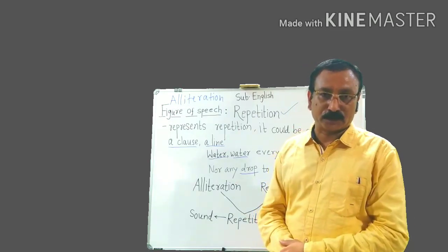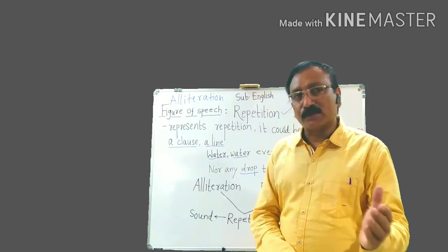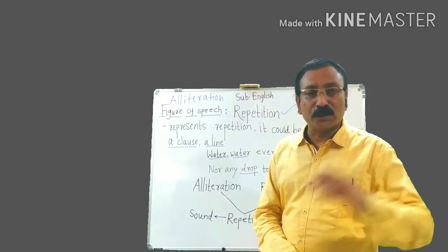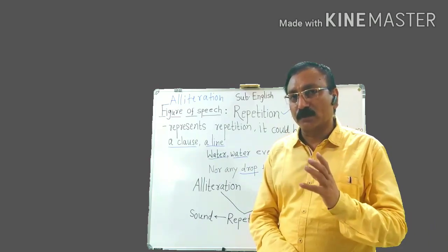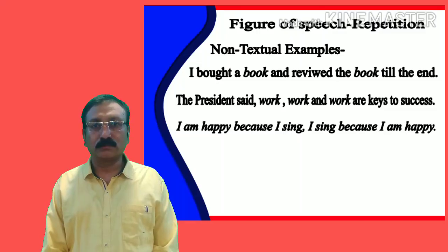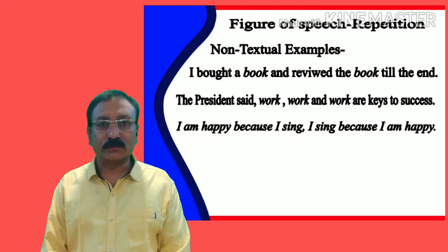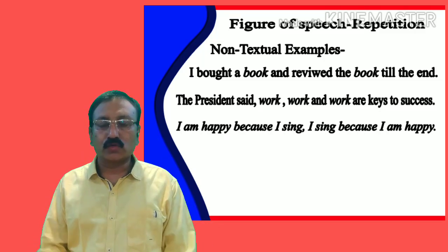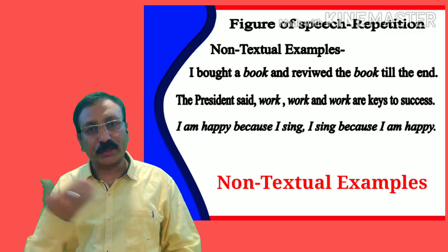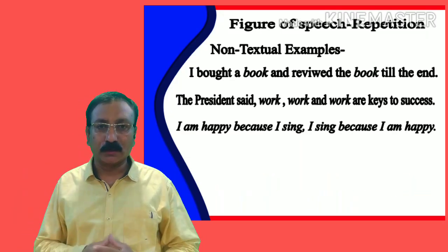Textual examples means the examples from the poem we studied in the earlier session, Song of the Open Road. So students, we have just studied the figure of speech repetition. Let us have some non-textual examples.